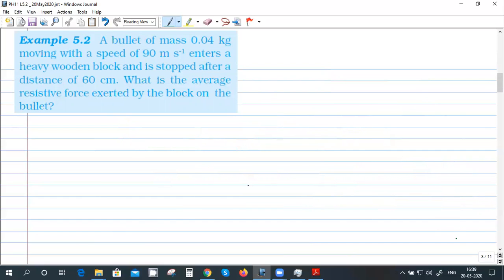Let's try to solve this example. You have pen and paper, no? Let's try this one.